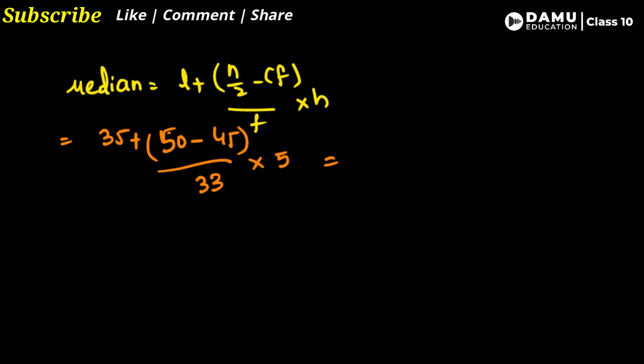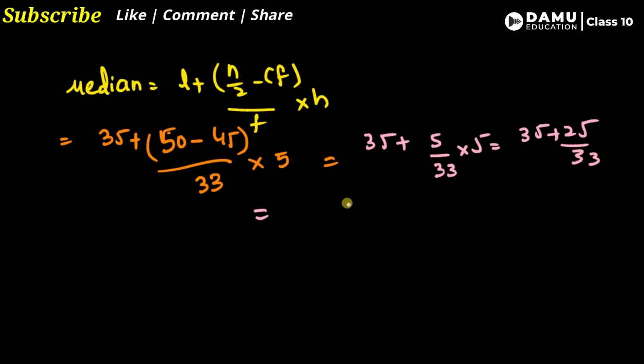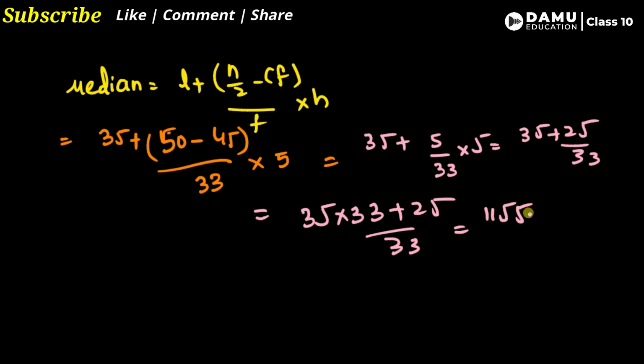Let's substitute all these values and calculate it. So 35 plus 50 minus 45, 5 by 33 into 5. What answer? 35 plus 25 by 33. So let's take the LCM: 35 into 33 plus 25 by 33. 35 into 33, we will get 1155, plus 25 by 33. 1155 plus 25, we will get 1180 by 33.